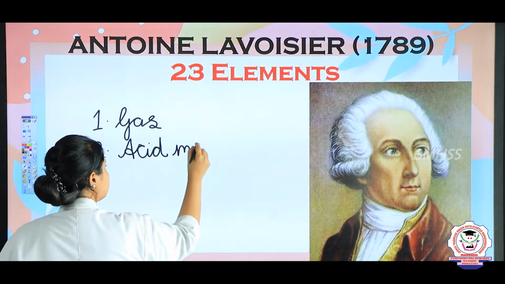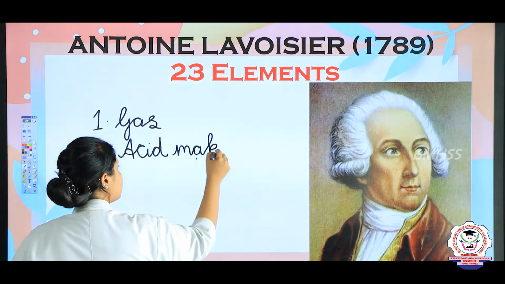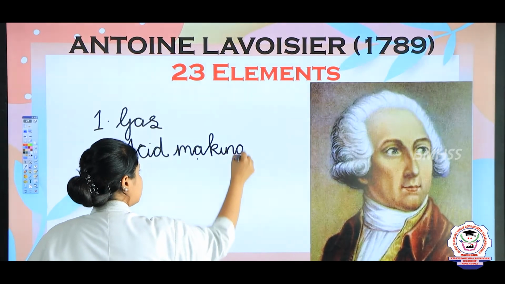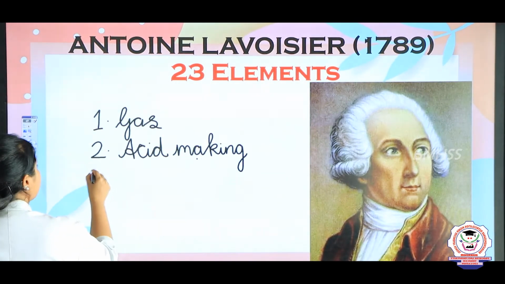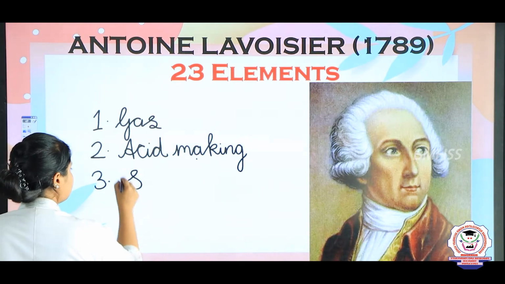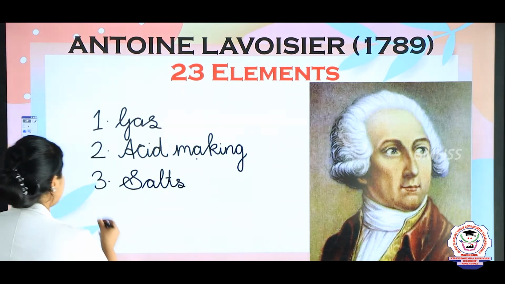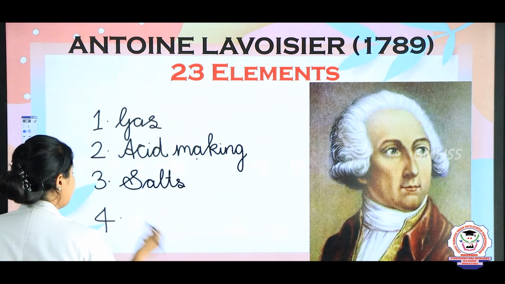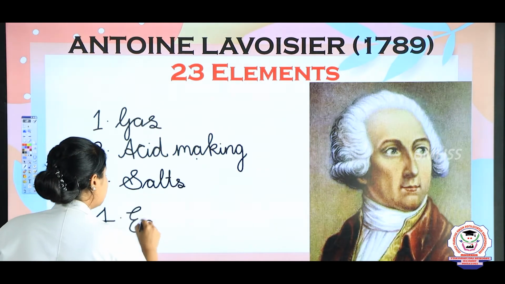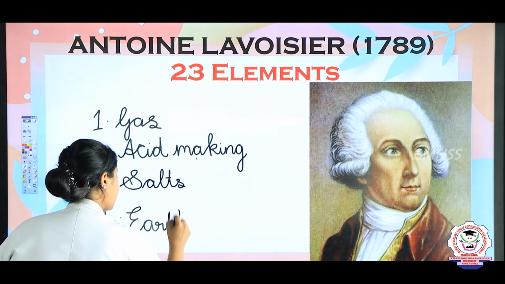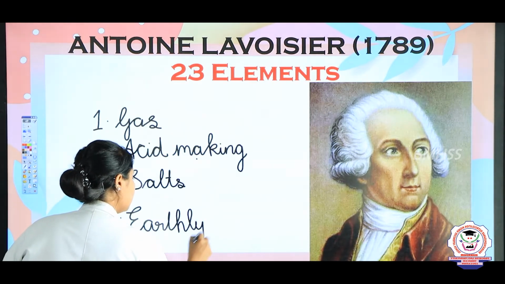making elements. After that, there were salts. The fourth one is known as earthly metals.